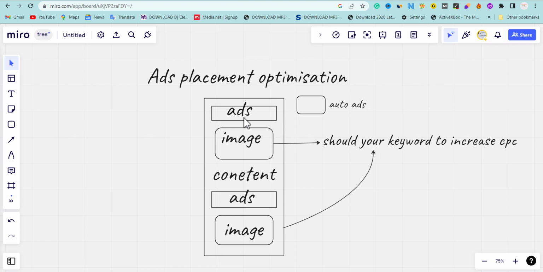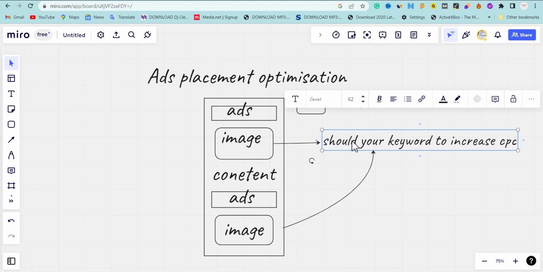If you look at this diagram, it already talks about the whole thing that I'm going to say. Now you're going to place an ad in your header, which is on the content you are sending the traffic to. Make sure you have an ad on the header. Make sure the image you are using on that content contains the keyword. Listen, this is also going to help in increasing your CPC. If the image you upload on your content has the keyword you are targeting, it's also a winning for you. In terms of SEO, it also helps in ranking.